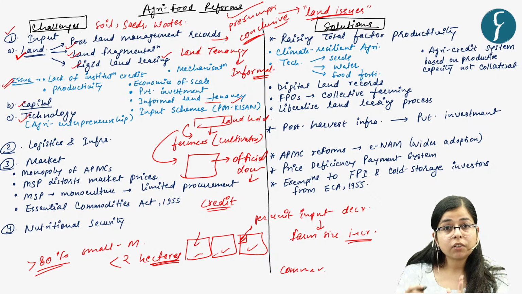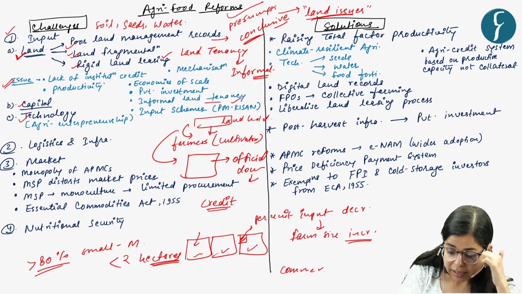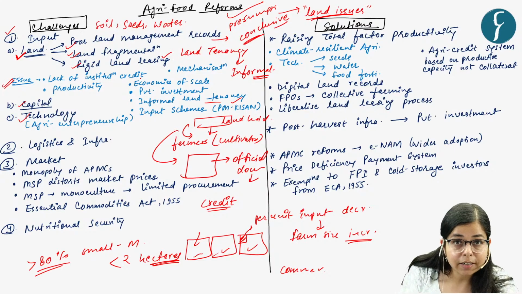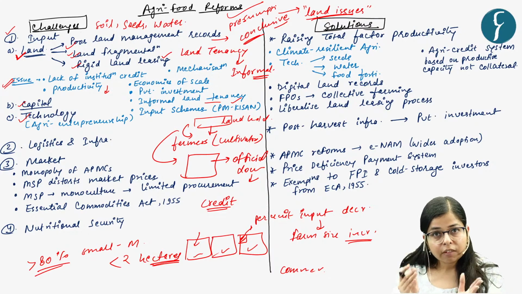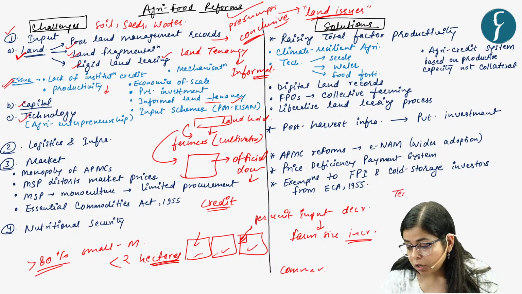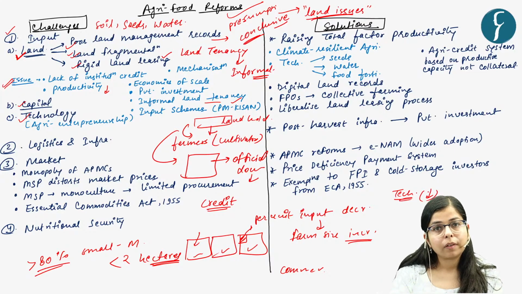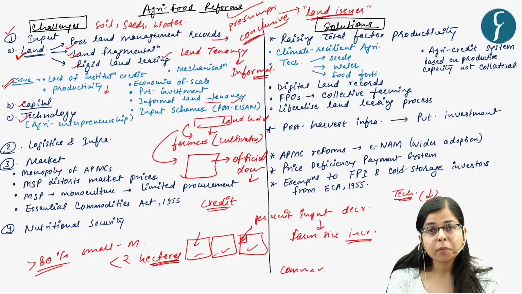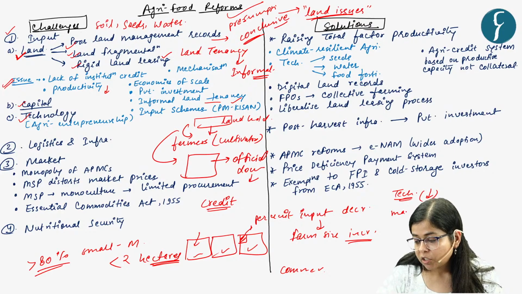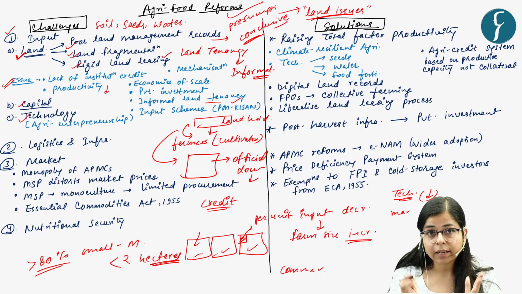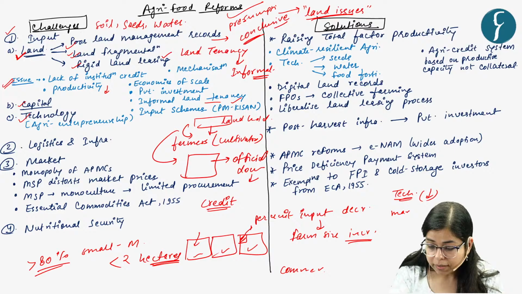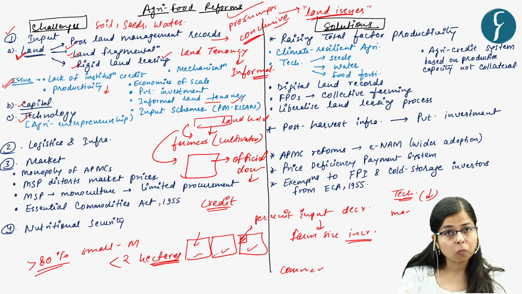Now, what are the issues in total? What happens because of it? Firstly, as we saw, there is a lack of institutional credit, and then the productivity of the land decreases. Why so? With land fragmentation, technology adoption may be low, because the farmer cannot participate in economies of scale, and as a result his farm mechanization may be poor. Also, because he cannot get enough institutional credit, farm mechanization would be low. And that's why the productivity of the land would be low, right?